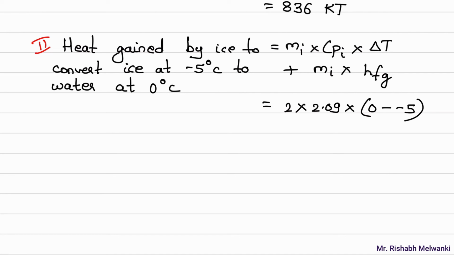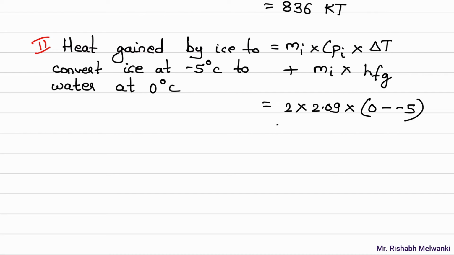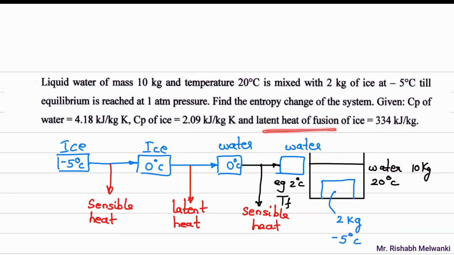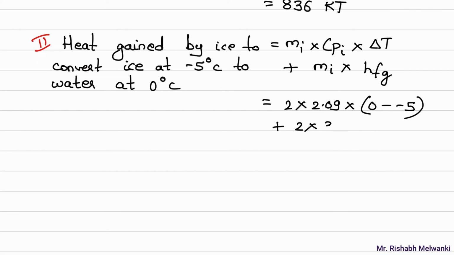Okay, higher temperature is 0, lower temperature is minus 5. So 0 minus minus 5. This is the sensible heat part, plus latent heat. So plus mass of ice, which is 2, into the latent heat of ice, which is given in the question. What is that? Latent heat of fusion of ice is 334 kilojoule per kg. So this value will be 334.